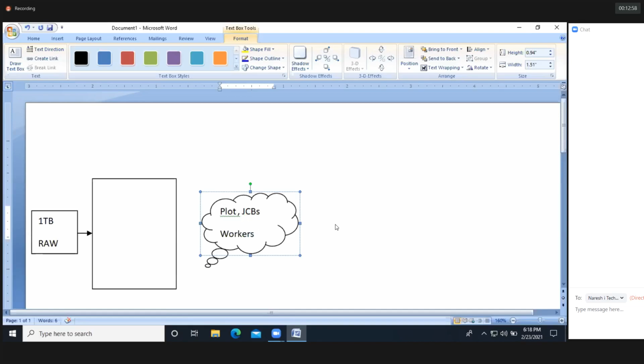In the same way, I purchased one raw hard disk. We don't have any file system in this hard disk. I'm unable to store the data in this hard disk at present. So how do I store the data? I need to clean this hard disk. Cleaning means formatting. I need to format the hard disk. Formatting means we are assigning a file system to this hard disk to store the data.